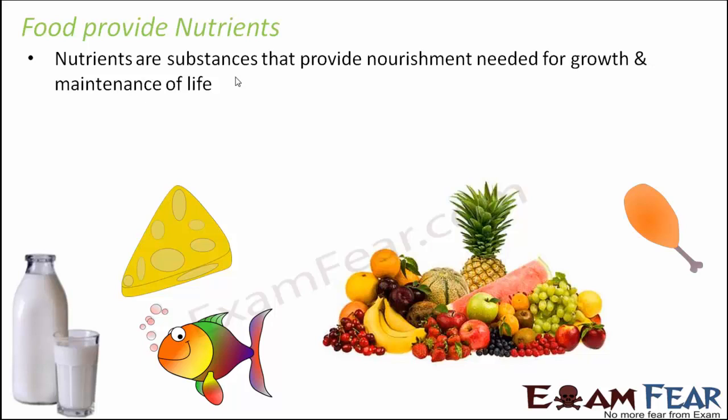Now, different food items again are rich in different nutrients, because our body doesn't need only one kind of nutrients. There are many types of nutrients which are required by our body. And different food items are rich in different nutrients. So if you talk about milk, milk might be rich in calcium, and calcium is needed to keep the bones of our body strong. Again, if you talk about, say, fish might be rich in proteins, and proteins are very much needed for all the metabolic activities of our body, because at the end of the day, our body is composed of nothing but these proteins. So proteins are extremely important.